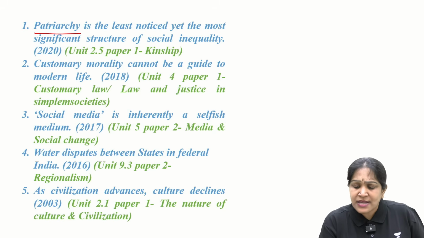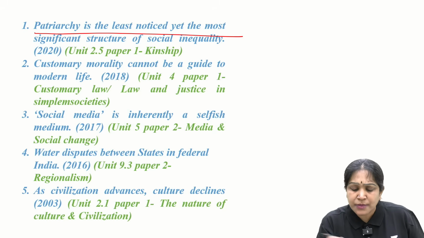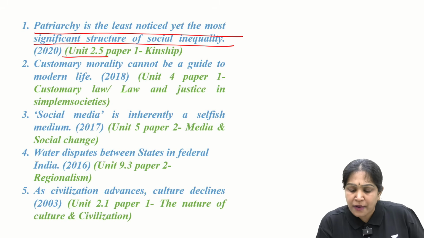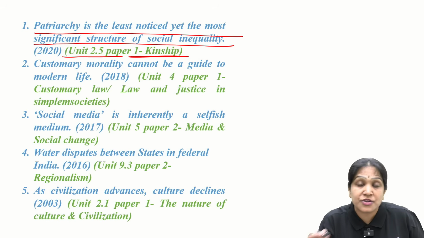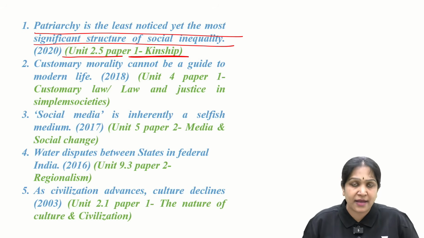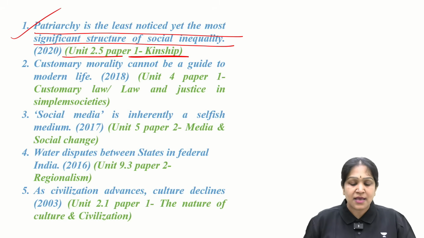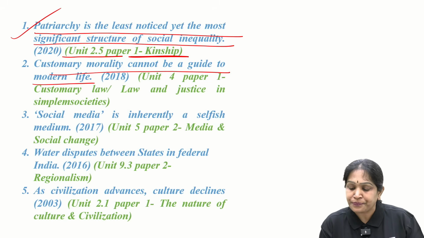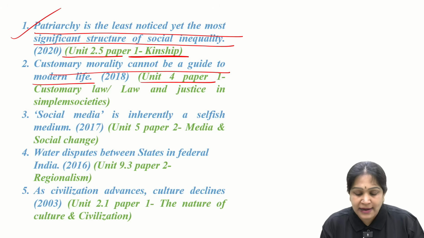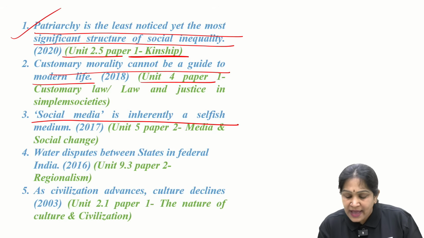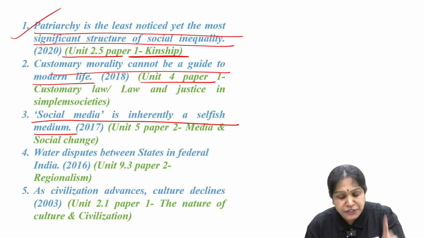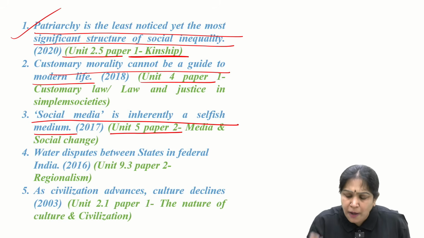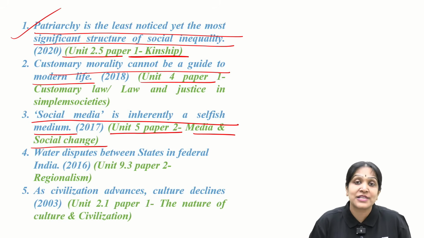Next, patriarchy is the least noticed yet most significant structure of social inequality. That is the 2.5 kinship chapter. In the kinship chapter only we study about patriarchy, matriarchy, all those things. Customary morality cannot be a guide to modern life. Unit 4, political anthropology. Social media is inherently a selfish medium. In unit 5 paper 2, you have a direct topic called media and social change.